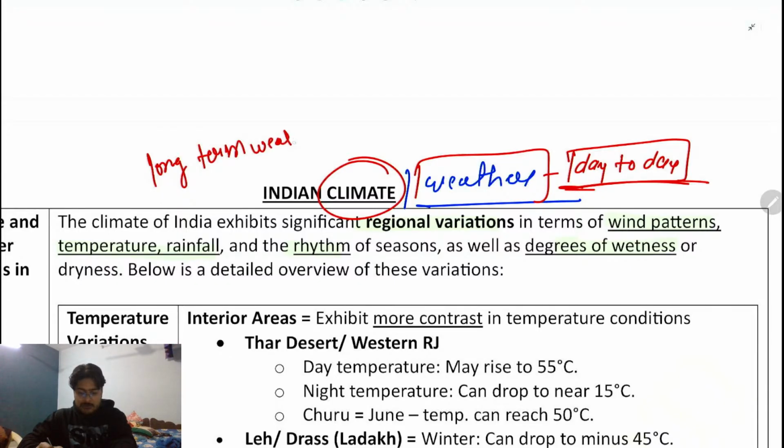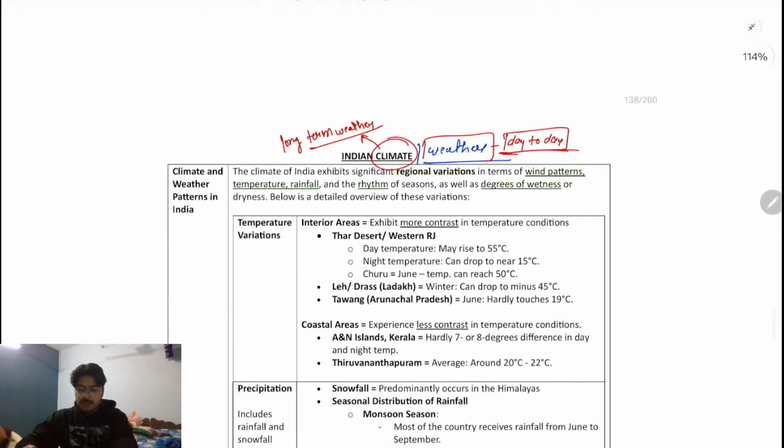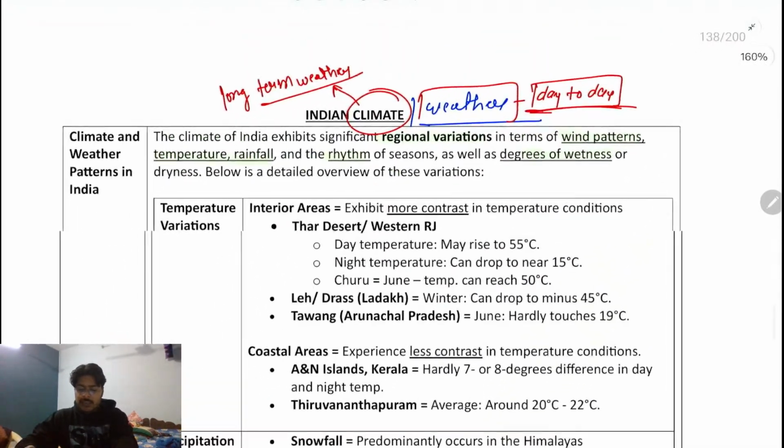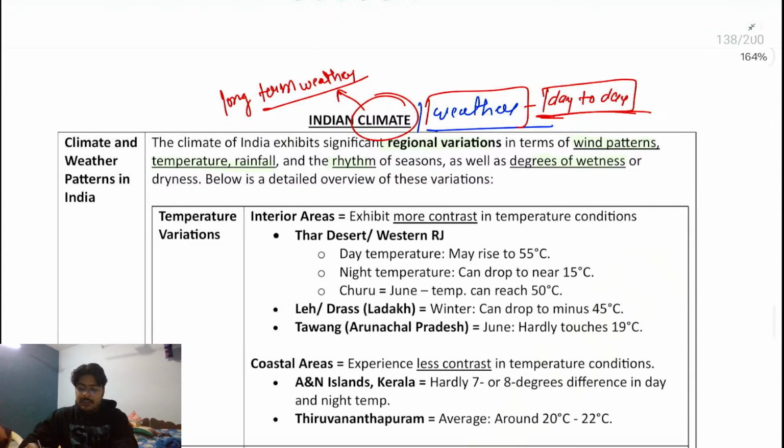Long-term weather is known as the climate, while weather is a day-to-day phenomenon. Clear? Now, here we have the regional variation. First of all, climate is regionally varied. Climate varies from one region to another region, and from one time of the year to another time of the year.